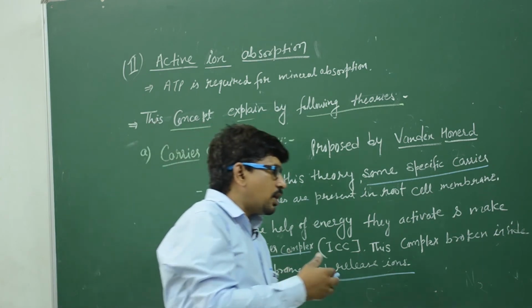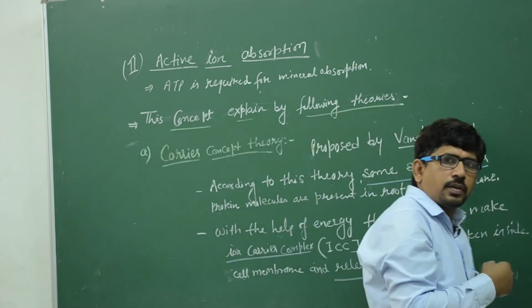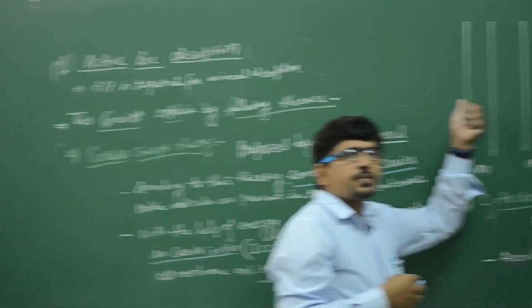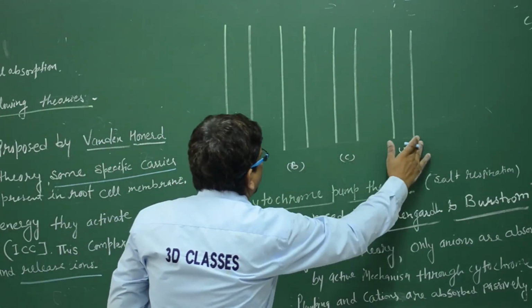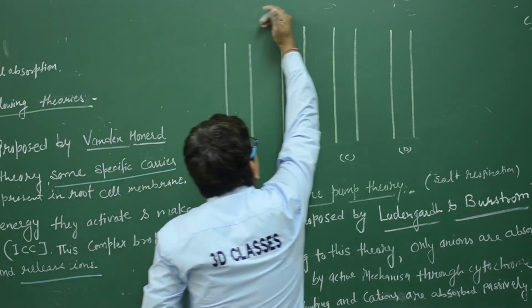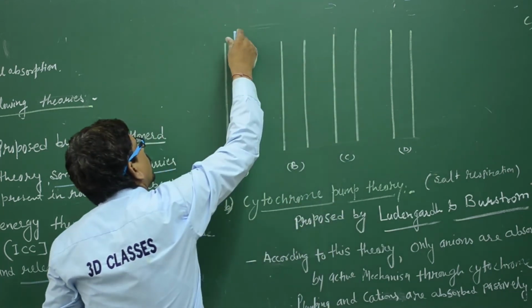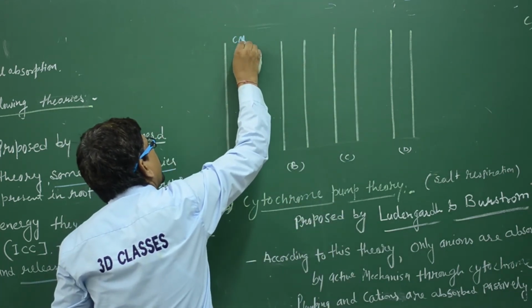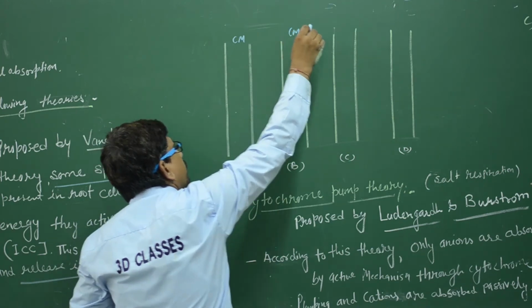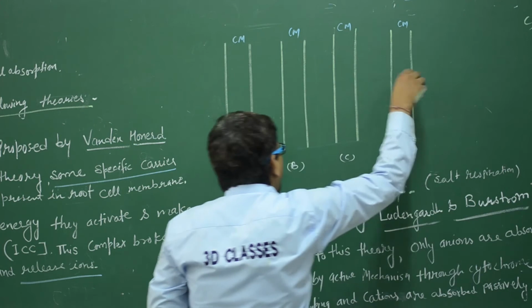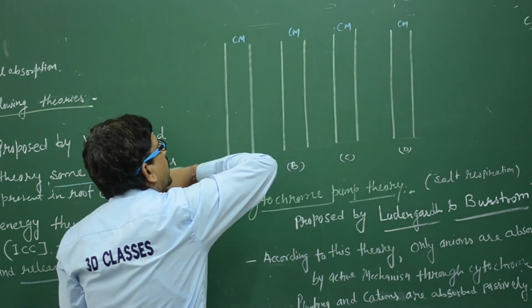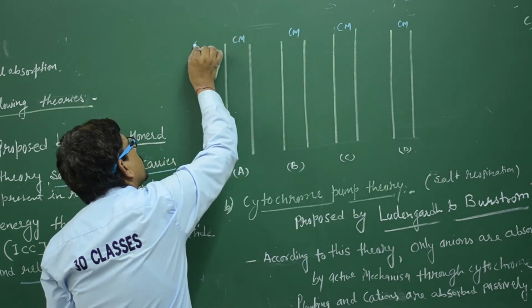This theory is explained by this diagram. According to this diagram, we explain this theory. This structure is known as the cell membrane. There are four diagrams, A, B, C, D, which explain the carrier concept theory.